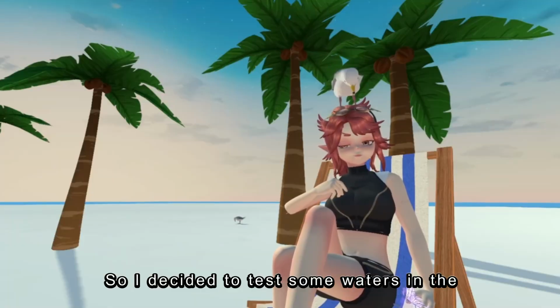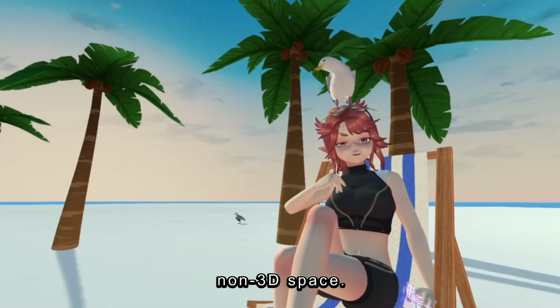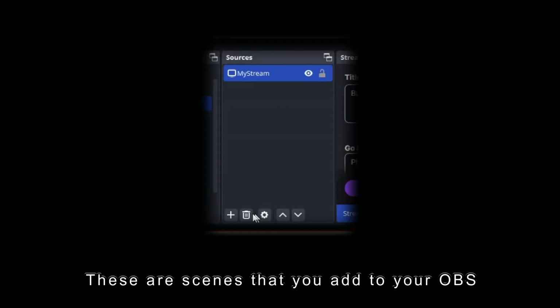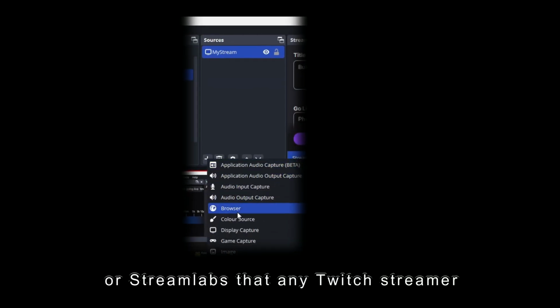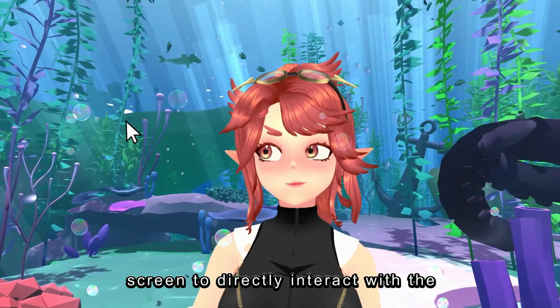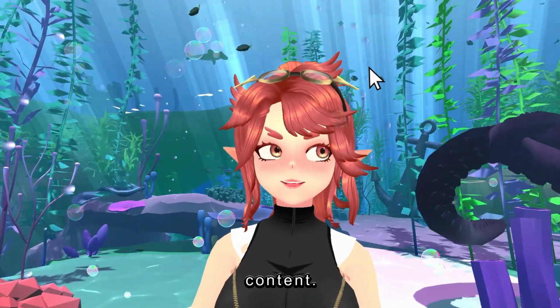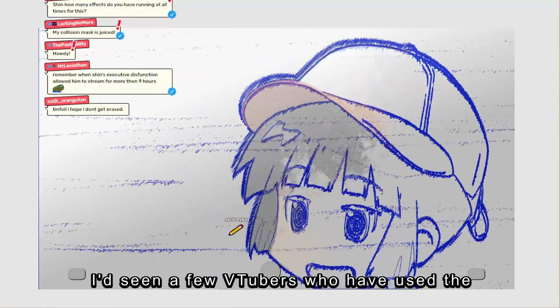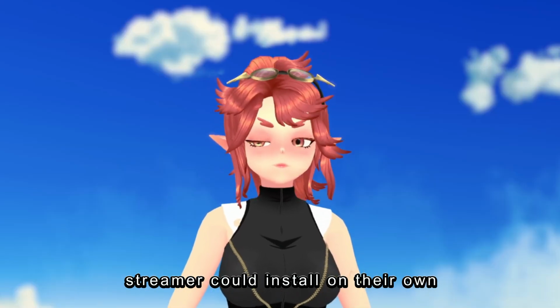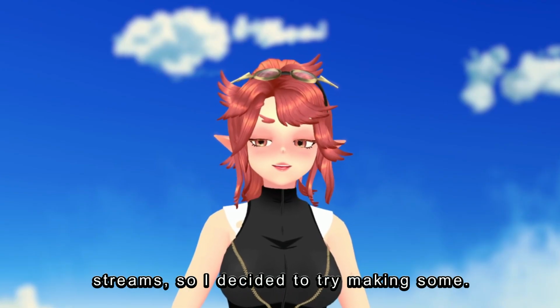So I decided to test some waters in the non-3D space. I started to make interactive OBS overlays. These are scenes that you add to your OBS or Streamlabs that any Twitch streamer could use, and viewers would be able to click on the screen to directly interact with the content. I'd seen a few VTubers who have used the Heat extension, but I couldn't easily find products that any streamer could install on their own streams, so I decided to try making some.